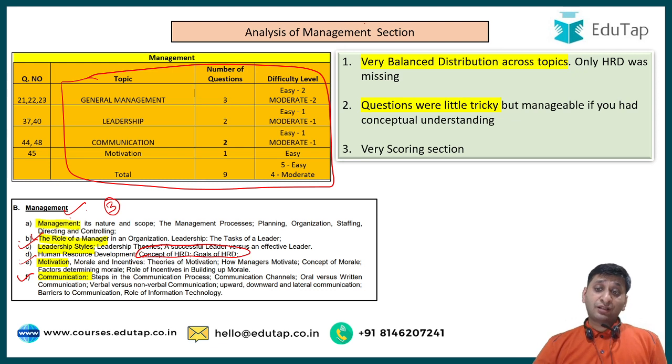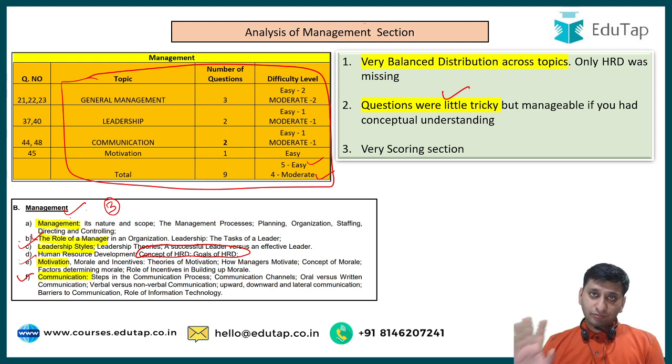Questions were easier, but options were tricky. So many a times people got confused. Right? Overall, I would say 5 easy, 4 moderate, and 4 moderate also bit tricky. But if somebody had conceptual understanding, I think they would have done at least 3 out of 4 correctly. Right? Overall, I would say very scoring section in the exam.